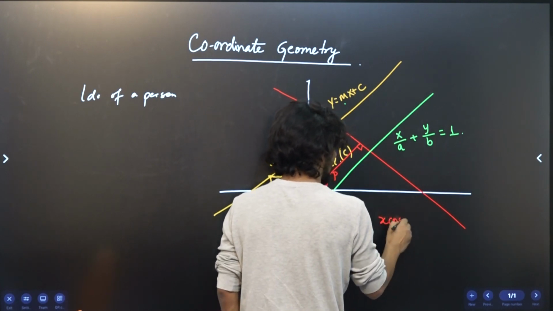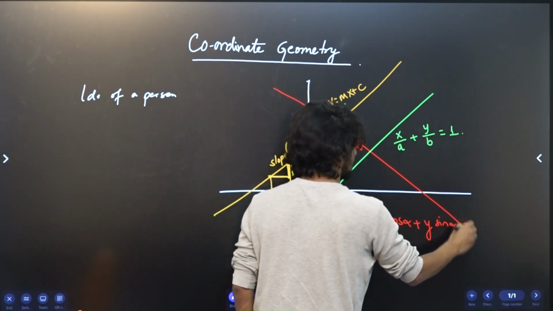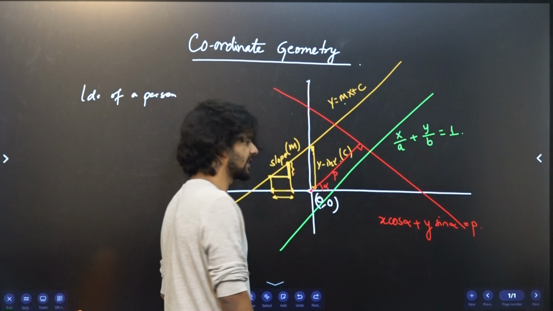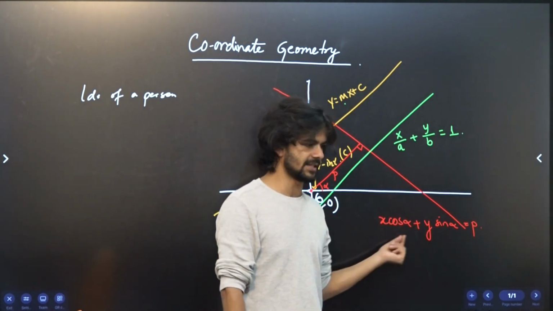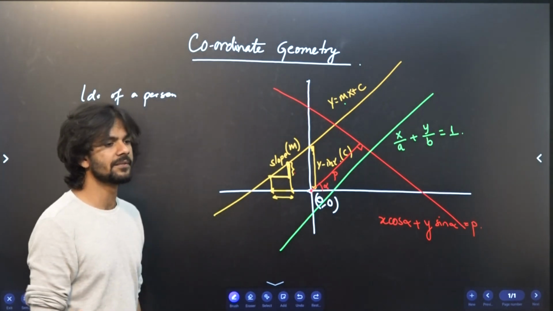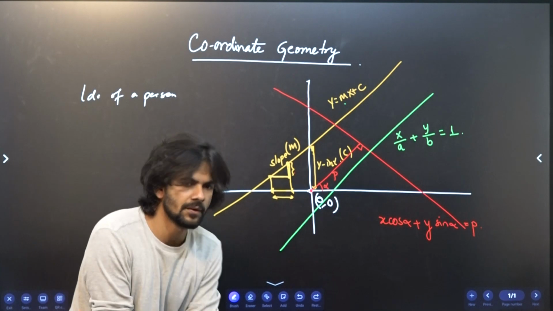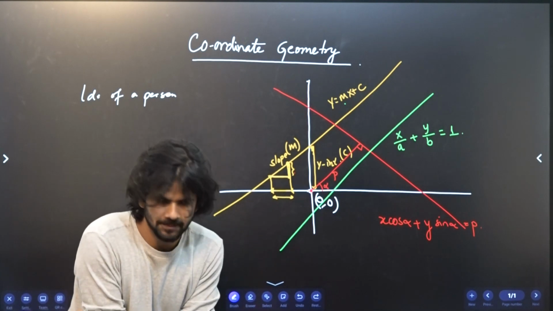x cos alpha plus y sin alpha equals p. And this is interesting, right? Because trigonometric functions are coming into play. Trigonometry is always everywhere. So these are various different ways of expressing a straight line.